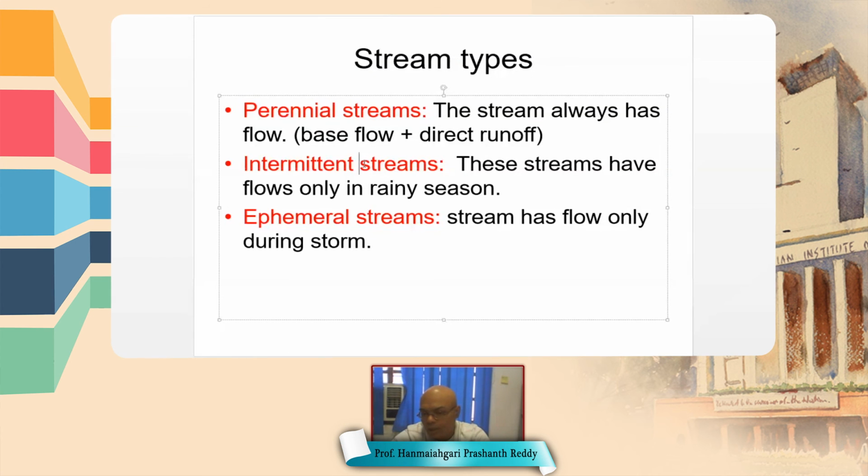So even if some day there is no rain, the water is still flowing in intermittent streams because it is contributed by base flow or groundwater flow. In perennial streams, base flow is contributed throughout the year, whereas in intermittent streams base flow is contributed only during the rainy season, and there is no base flow in ephemeral streams.